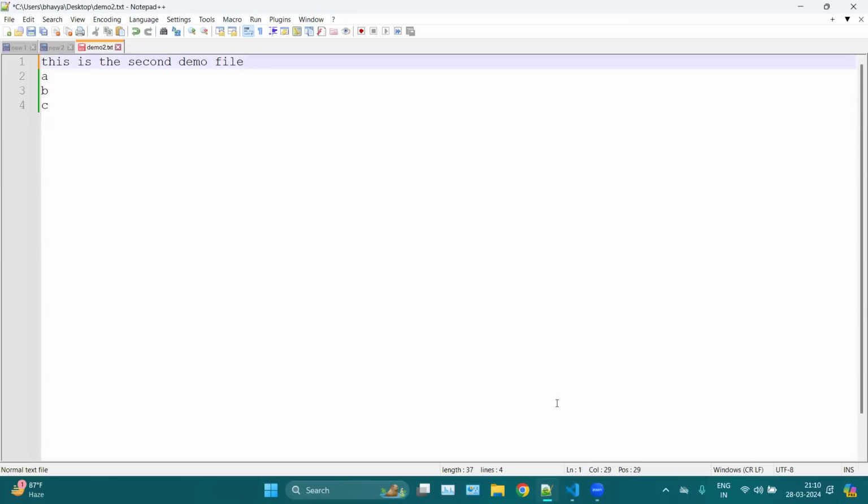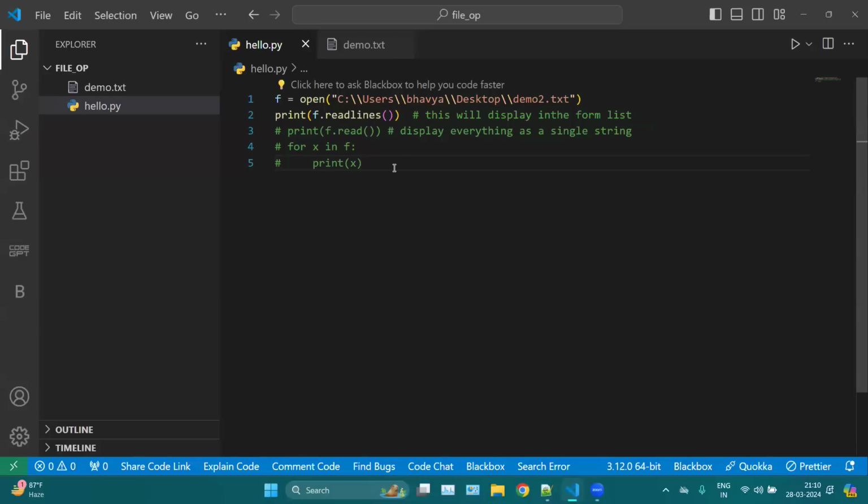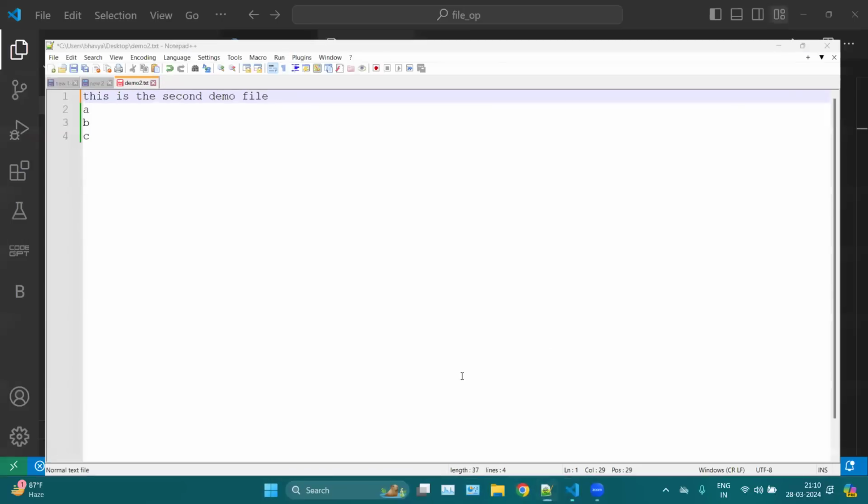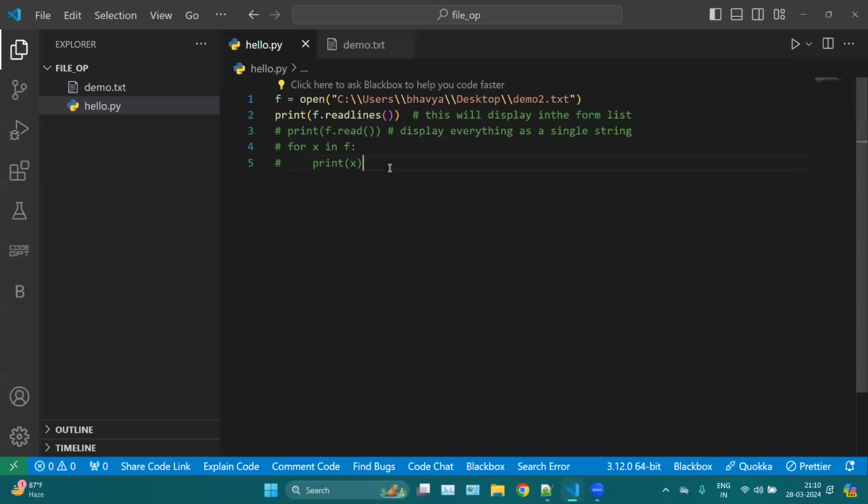Basically, read is taking your entire content inside a file as a whole, in which new lines are not countable. But in readlines, new lines are countable. Spaces are countable in both, but in readlines, new lines are also countable, while in read, new lines are not countable. So that is the difference between read and readlines.